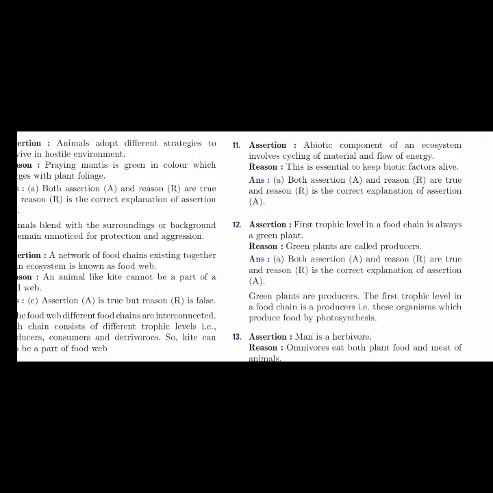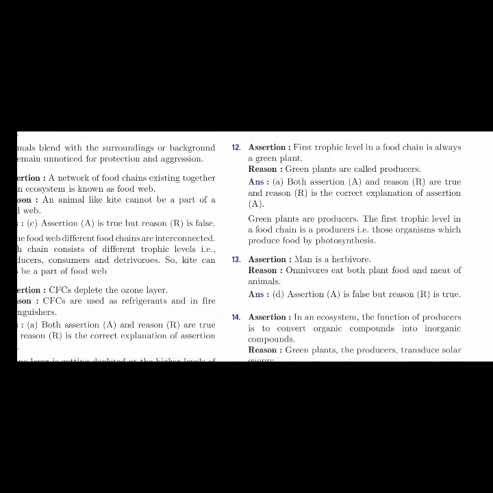Okay, so assertion: the first trophic level in a food chain is always a green plant. Yes, green plants are called autotrophs. It is true, right? So the explanation is also true for the given assertion. Green plants are producers. The first trophic level in the food chain is the producers. Since they are autotrophic, we consider them the topmost one, the first trophic level. Those organisms which produce food by photosynthesis, we call autotrophs.